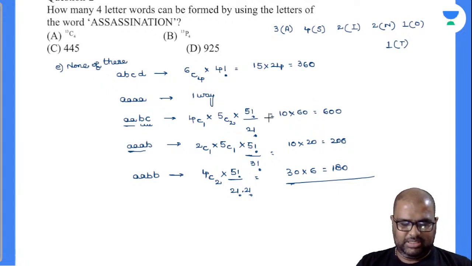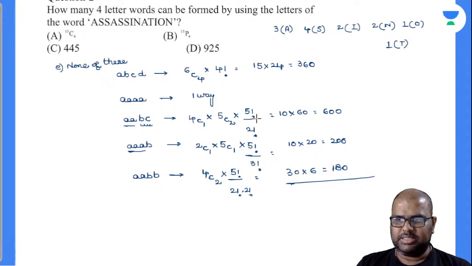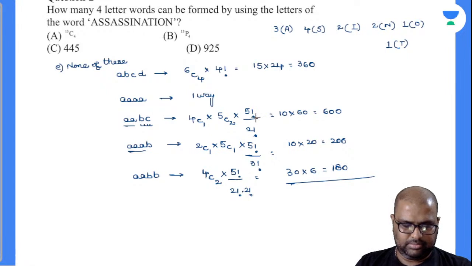15 into 24, right? It will be more than 1000, na? Let's see this. It is not 925 also. 360 plus 600 plus 200 plus 180 plus 1. So 1341 is your answer there.